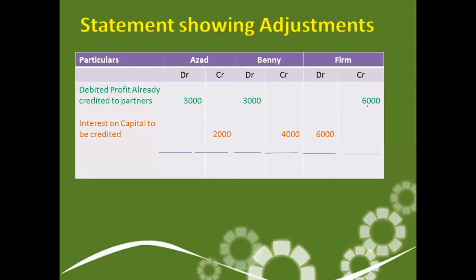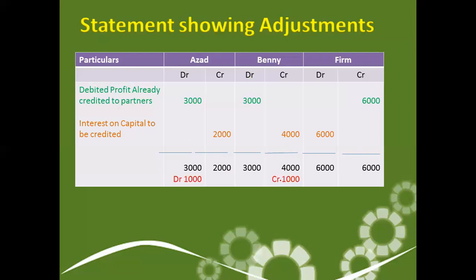So the 6,000 should not be distributed like this, it should be distributed like this. After posting this, we total all the accounts: 3,000, 2,000, 3,000, 4,000, 6,000, 6,000. Now after getting the totals, we compare the debit and credit columns.